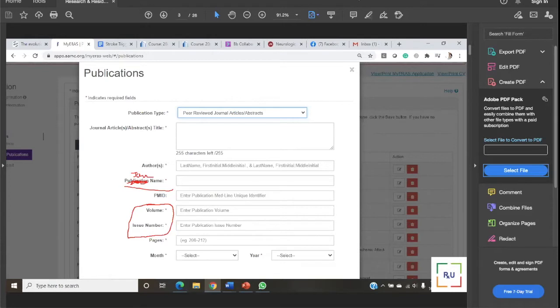That means if you are publishing something in Curious, you cannot put it in peer review online publication. That is not peer review online publication. That is one of the journals. One thing is different: how impactful it is, how prestigious it is, what is the rank of the journal. That is a whole different ball game. We are not talking about that, but that is a journal. That is not an online publication. So publication name means journal's name, and anyone having volume and issue comes under the journal category.